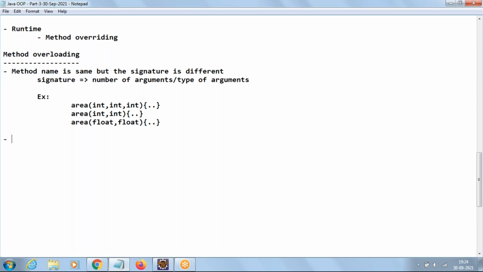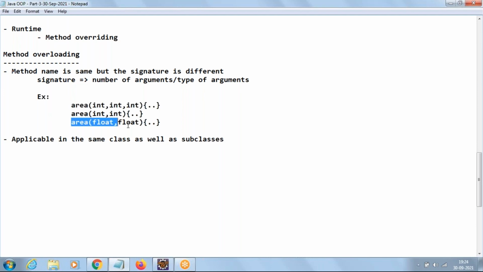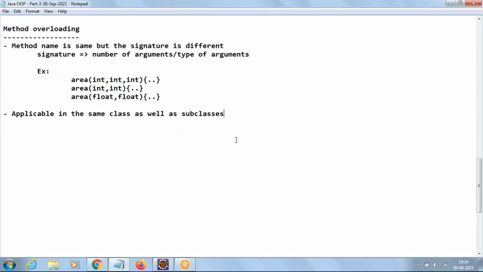This overloading concept is applicable in the same class as well as subclasses. So these two methods can belong to the base class and this method can belong to the subclass. Coming to method overriding, this is very important. The complete life of Java depends on the overriding concept.